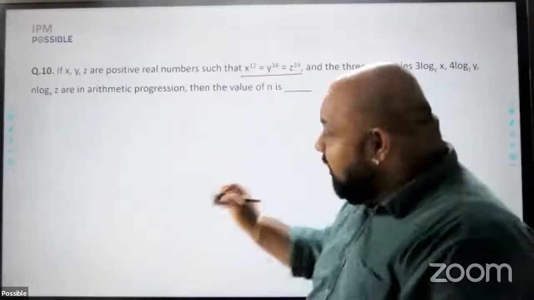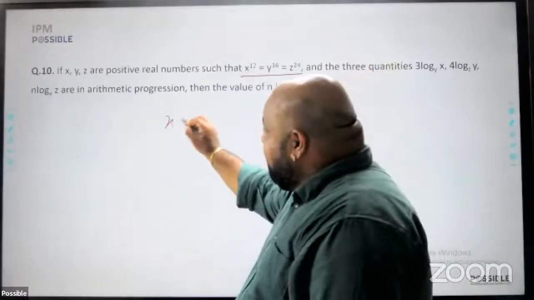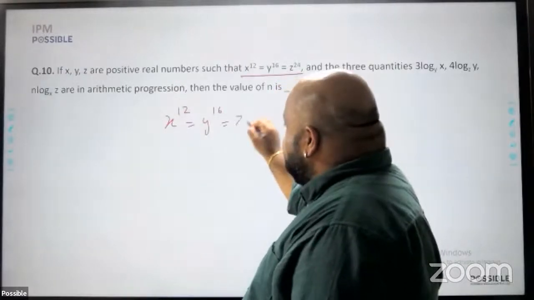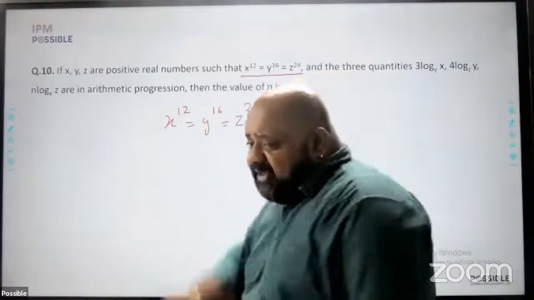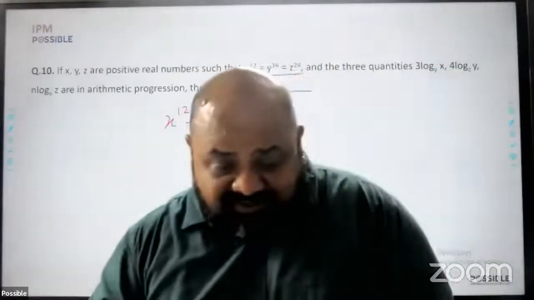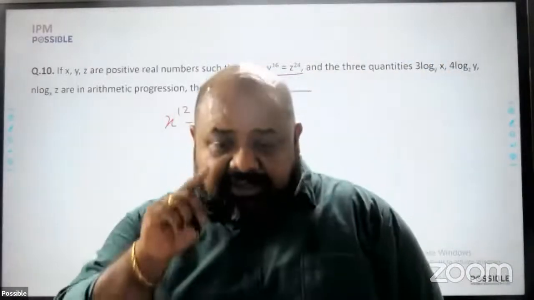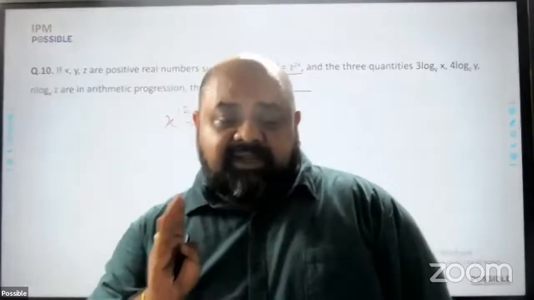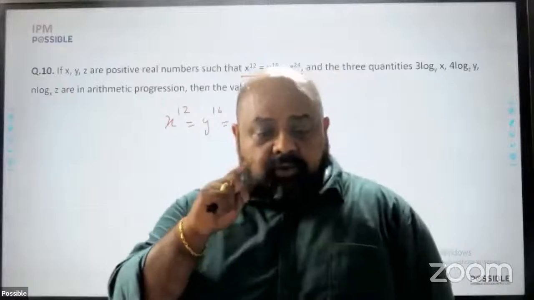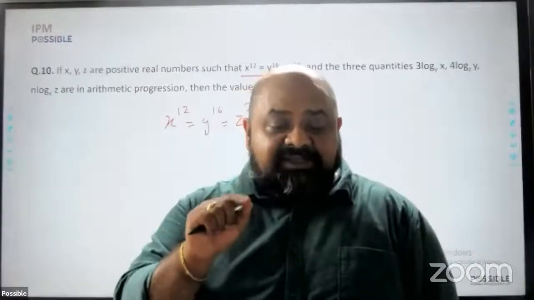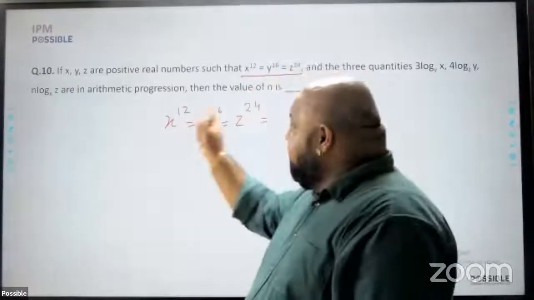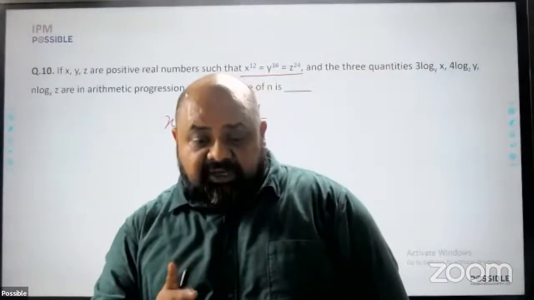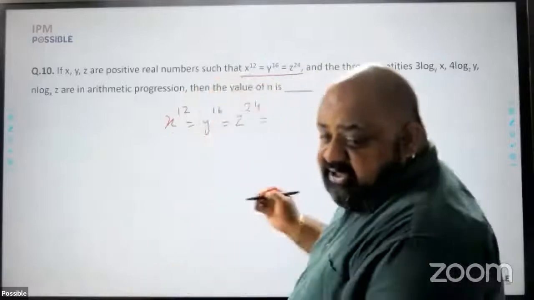That's about it. So what I do is I say x raised to power 12 is equal to y raised to power 16 is equal to z raised to power 24. Find the value of x, y, and z in a single variable, right? So what you do is equate this to something with a power that is a multiple of 12, 16, and 24. A multiple of 12, 16, 24 is their LCM, which is 48. So what I do is I write this equal to,